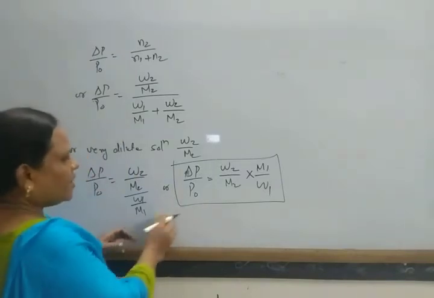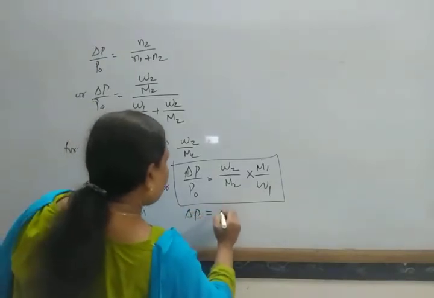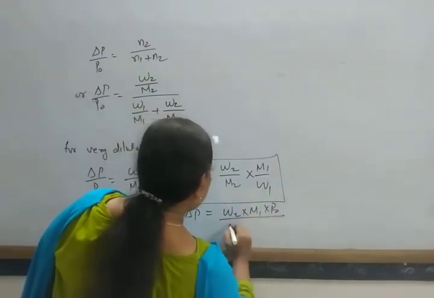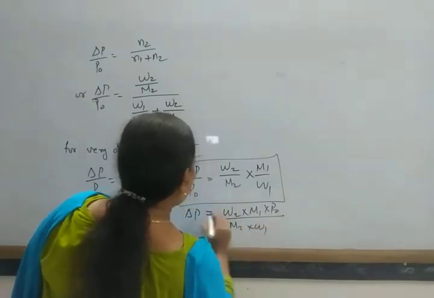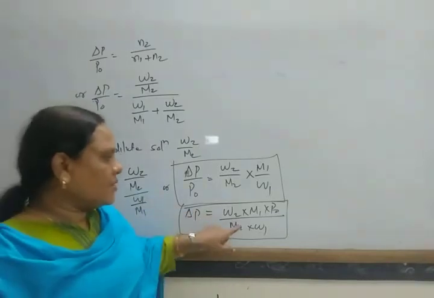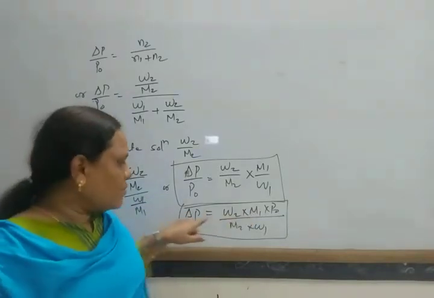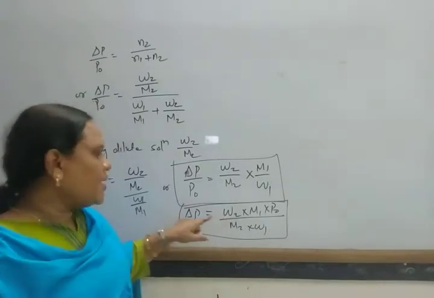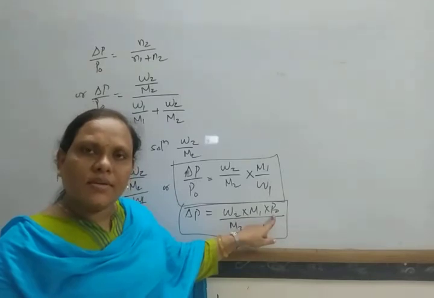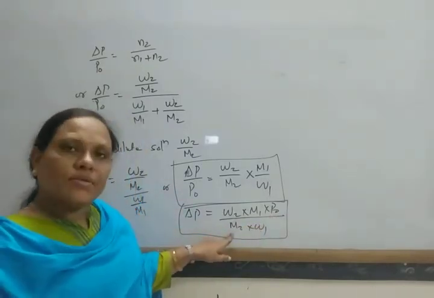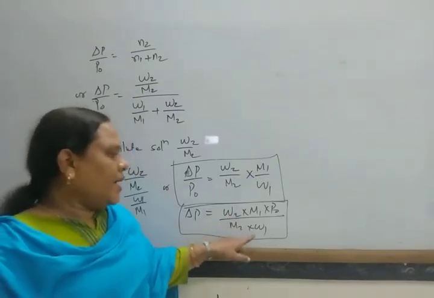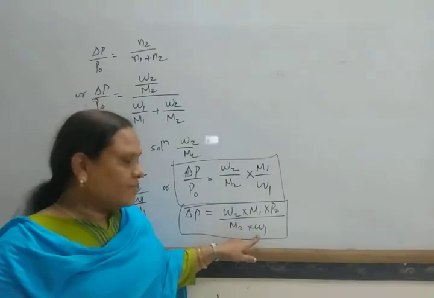So in this way, del P equals W2 M1 P naught by M2 W1. Here del P depends on W2. M1 is the molecular mass of solvent, fixed. P naught is the vapor pressure of solvent, fixed. M2 is the molecular mass of solute, and W1 is the weight of solvent.